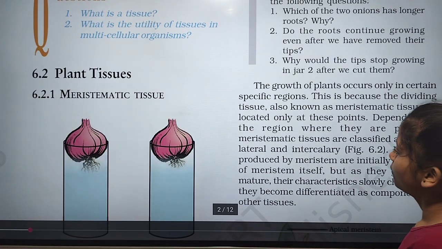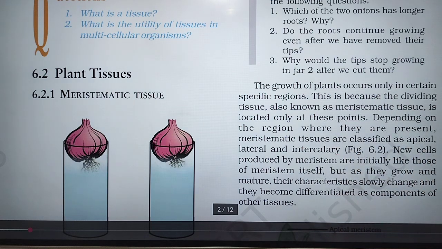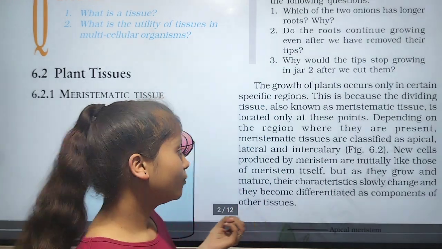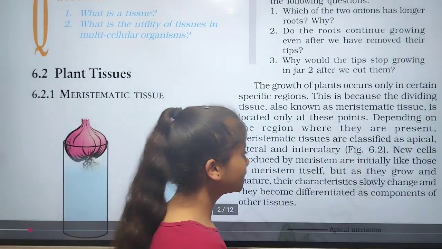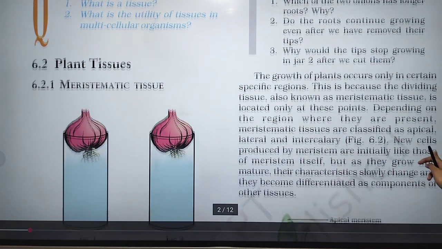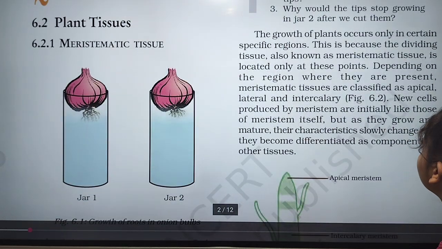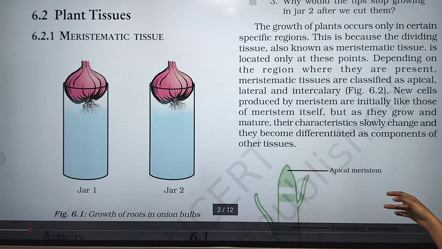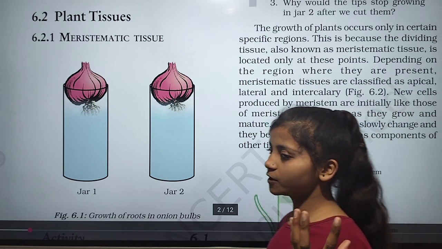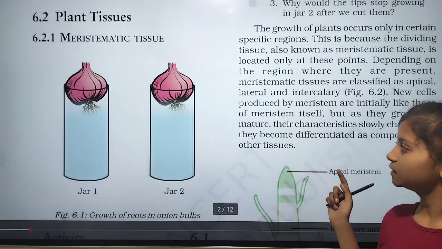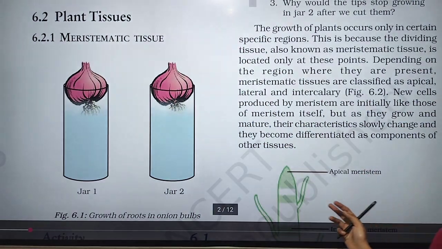New cells produced by meristem are initially like those of the meristem itself, but as they grow and mature, their characteristics slowly change and they become differentiated as components of other tissues.